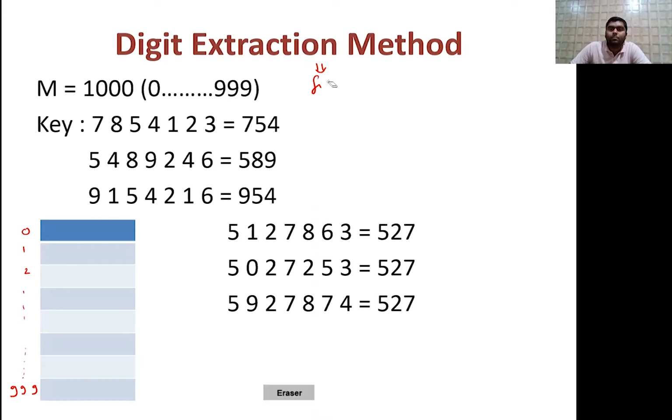Now the digit extraction method says to fix certain digits to calculate the hash address corresponding to a key.